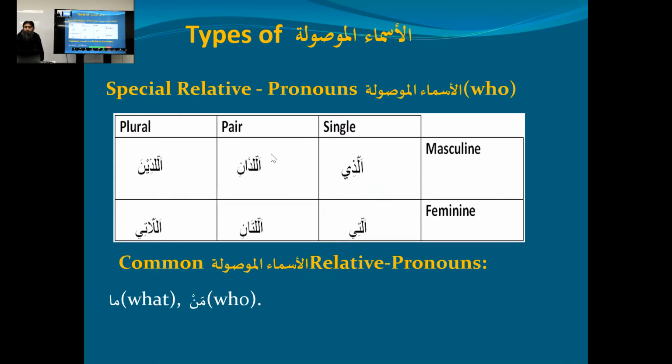Now, these are called special Asmaul Mausula, and these are called common ones. The common Asmaul Mausula, and the most used are these two, ma and man. Why is there not min? Okay, min is a preposition. Man. Man zallazi yuqridullaha qardan hasana. That man. Man ya'mal salihan. That man. Okay, so man means who, and ma.